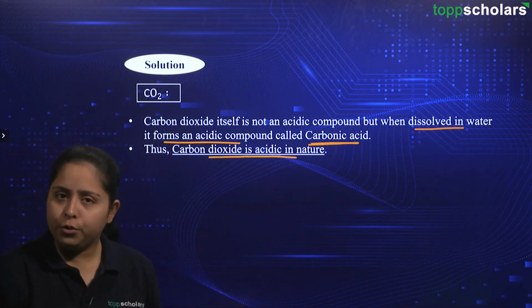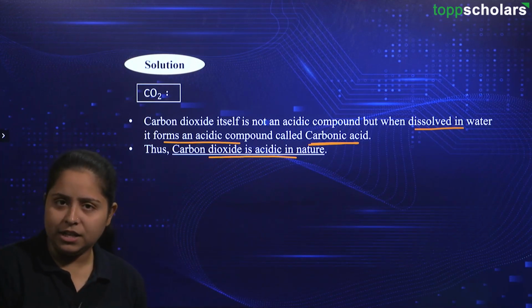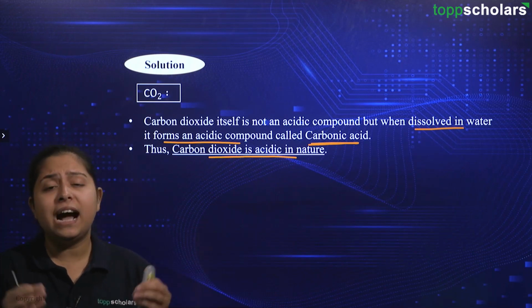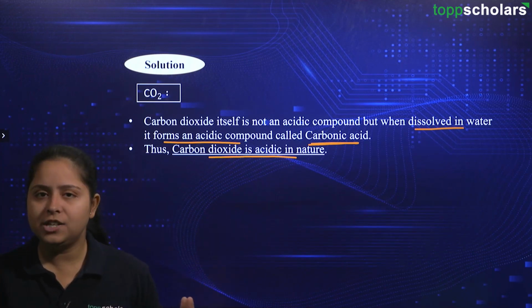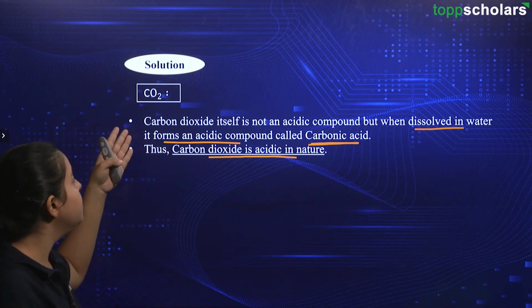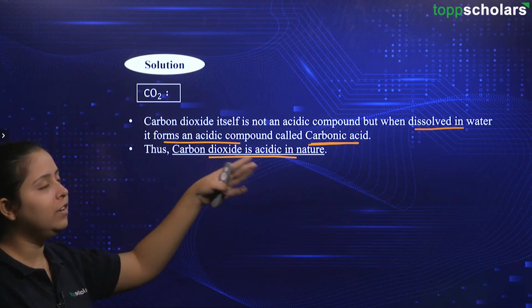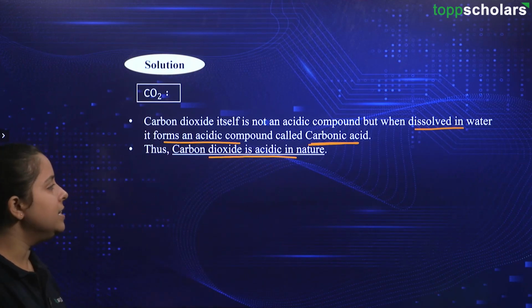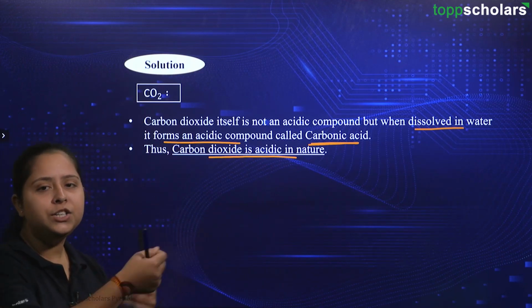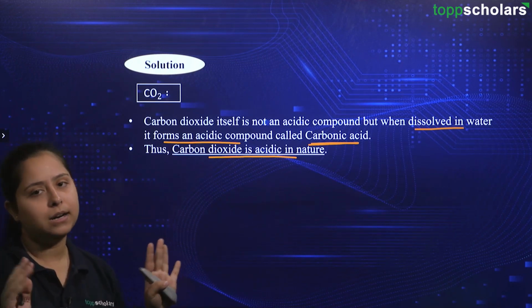There is a general rule, friends, that metal oxides are generally basic in nature and non-metal oxides are generally acidic in nature. You can use that knowledge as well to attempt this, because C, that is carbon, is a non-metal, so its oxide will be acidic. Just a hint or correlation of the topic at hand with the metal and non-metal part, right?